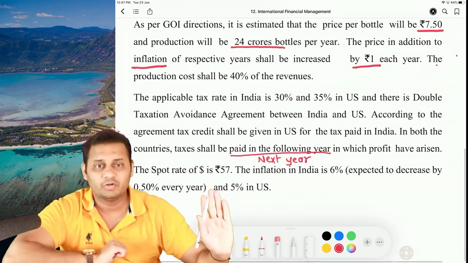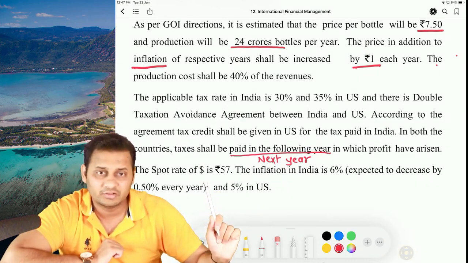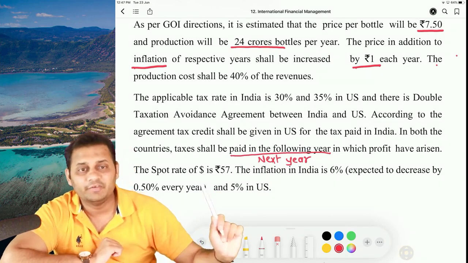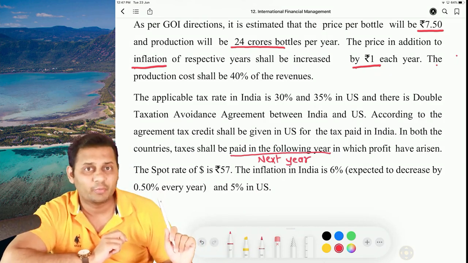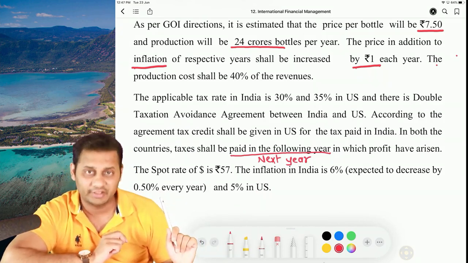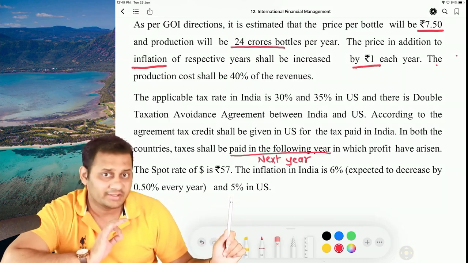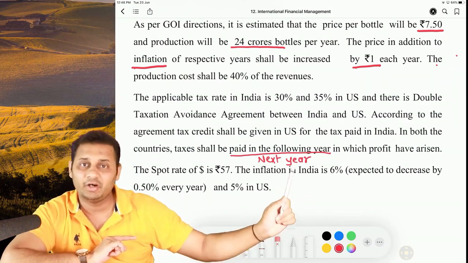The spot rate of dollar is 57 rupees, and this is an indirect quote for us because dollar is our home currency. The inflation in India is 6%, which is also expected to decrease by 0.50% every year, and 5% in US. There is no decrease in the inflation in US. There is a decrease in the inflation in India only.